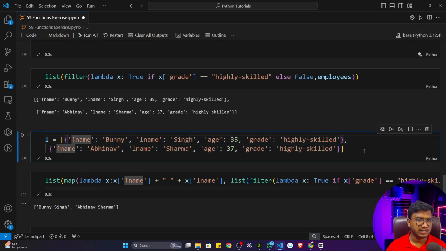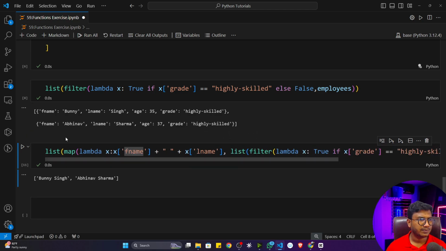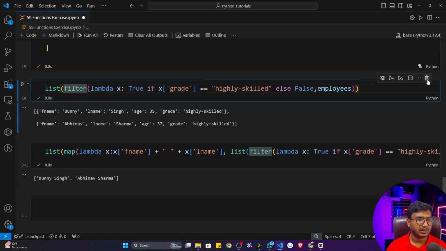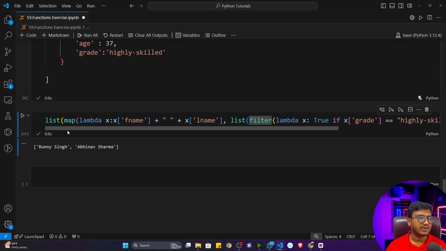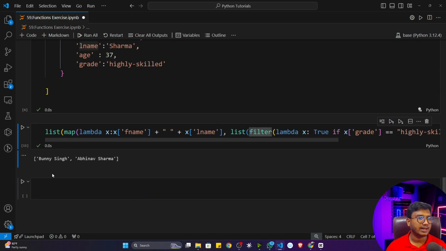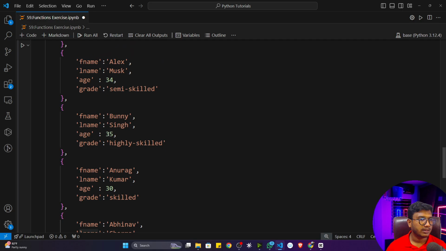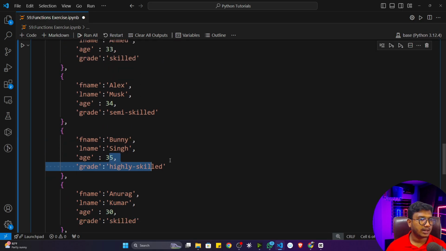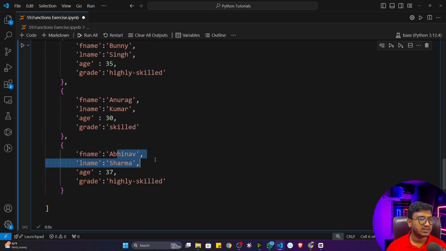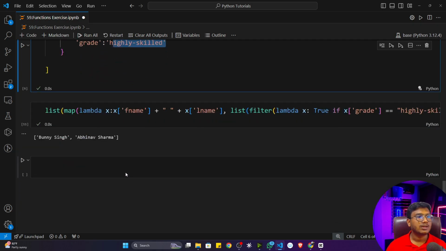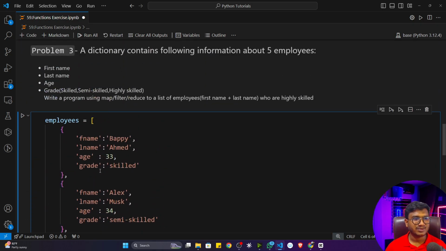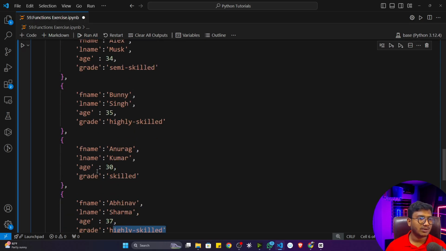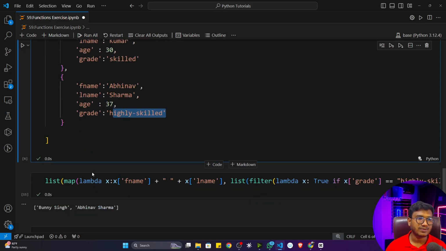Now let me delete this particular line. I don't need it. I can also delete this particular line. Now see, everything I've written is in a single line. Now you can see Bunny is having highly skilled and Abhinav is having highly skilled. That's how we can solve this particular problem statement. I hope you got it, guys, how we can use these functional concepts to solve different problem